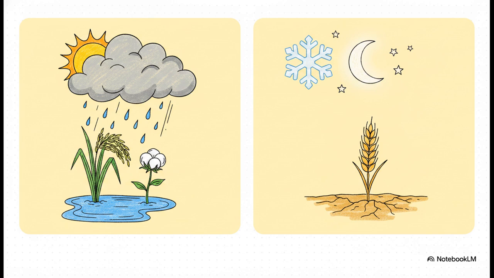First up, we have the kharif, or monsoon crops, grown from June to October or November. These guys require warm, wet weather. Think cotton and rice. On the flip side, we have the rabi, or winter crops, grown from October all the way to March. These need cold, dry weather, like wheat and gram. Actually, it's pretty simple. You can't fight the weather, so you just have to plan around it.